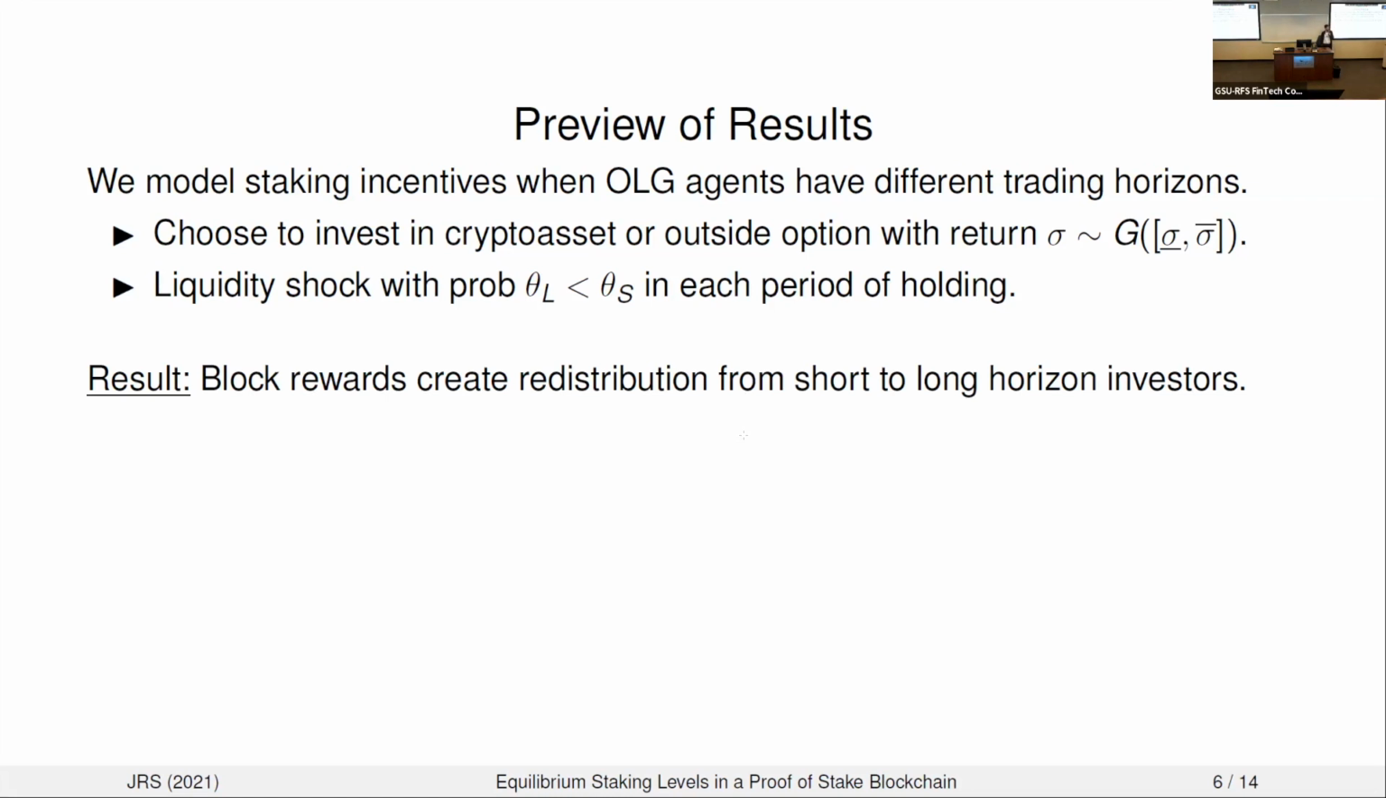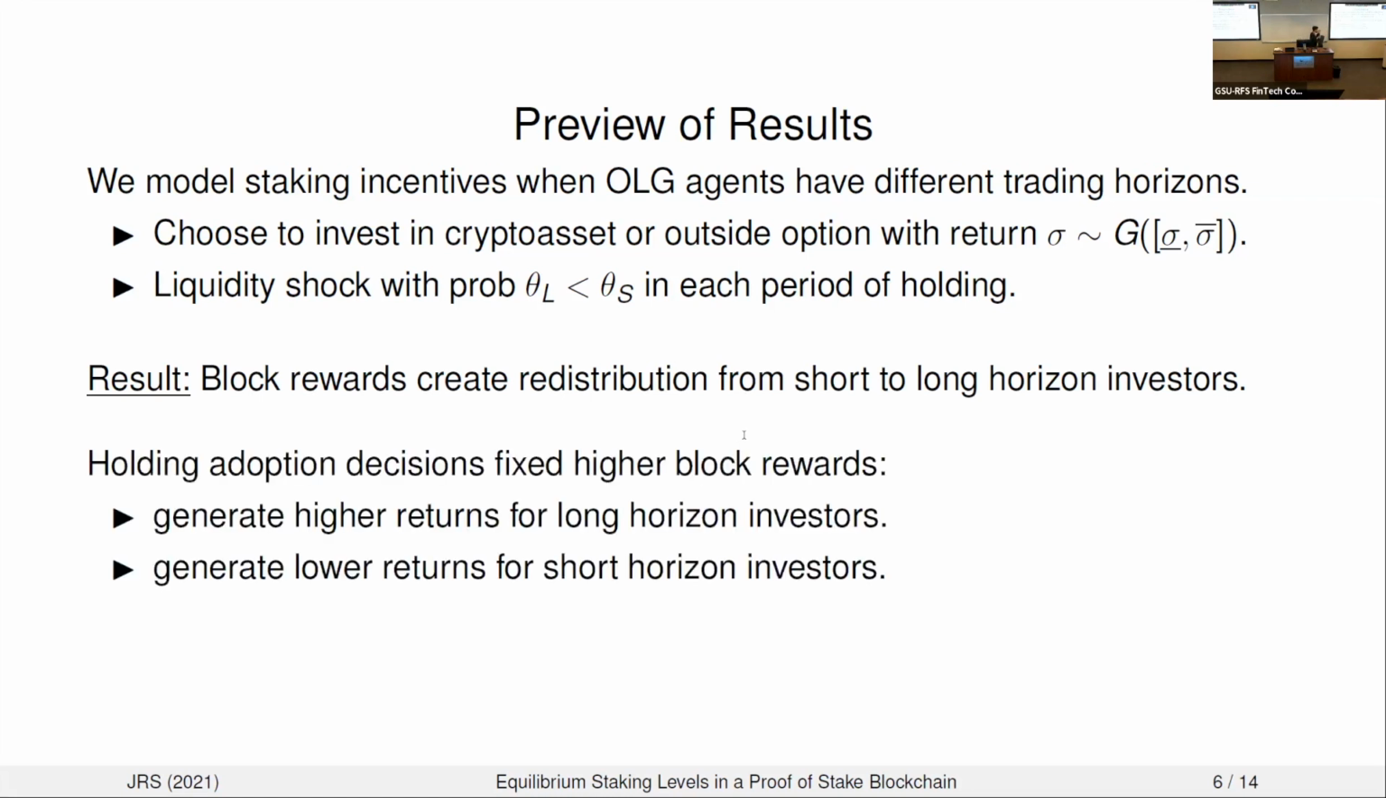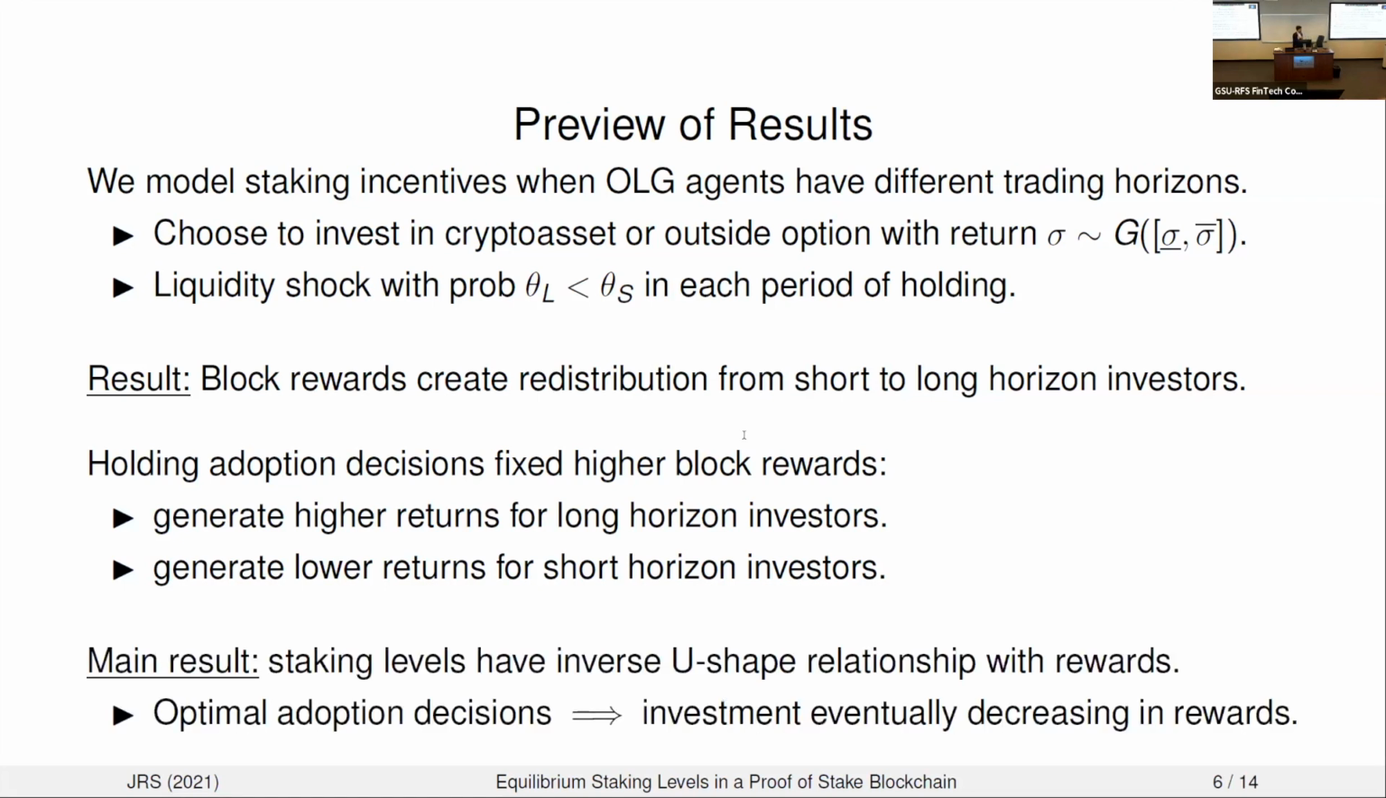One of the key drivers of our results is the fact that we're going to show that these block rewards create redistribution from the short horizon to the long horizon investors. So if we hold the adoption decisions fixed and we increase the block rewards, this is always going to be a good thing for long horizon investors, and always a bad thing for short horizon investors.